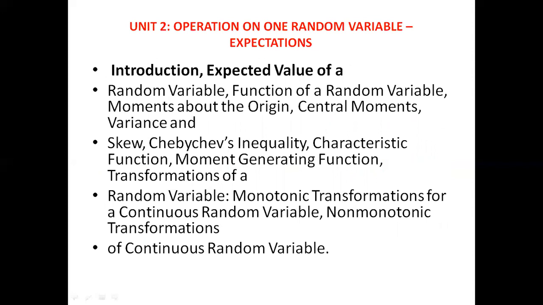Central moment, variance, skew, Chebyshev inequality, characteristic functions, and moment generating functions we also need to find, along with transformations of a random variable. We need to know about monotonic transformation for a continuous random variable and non-monotonic transformations of a random variable.